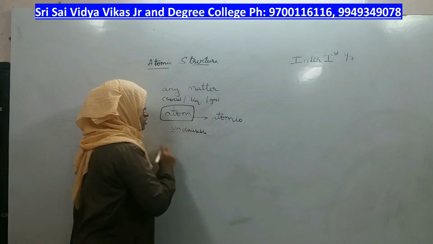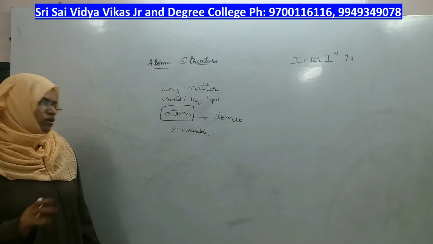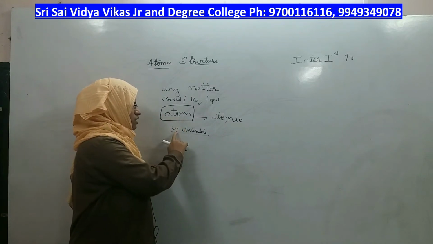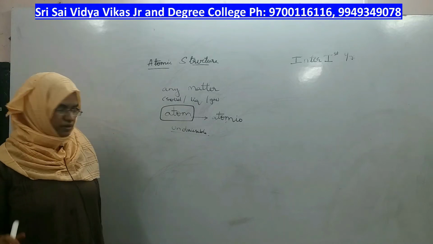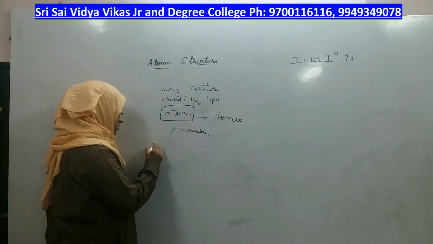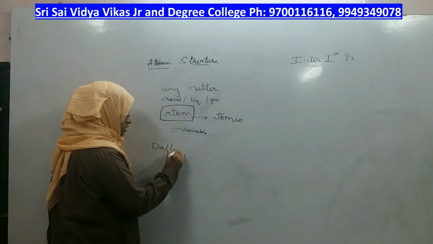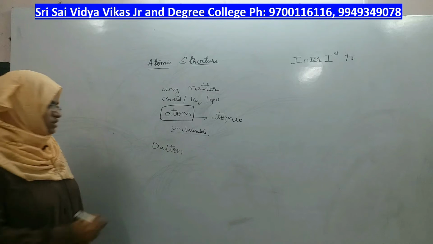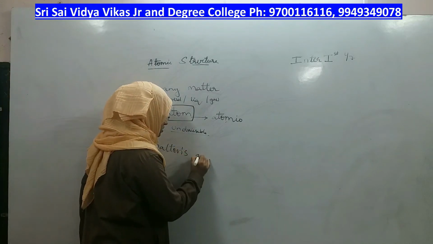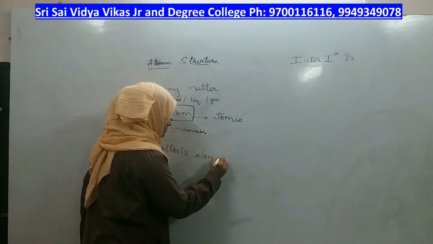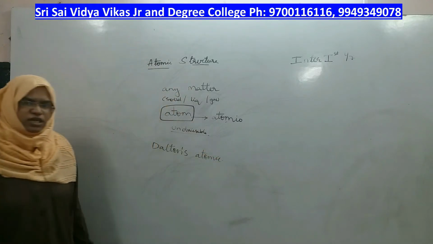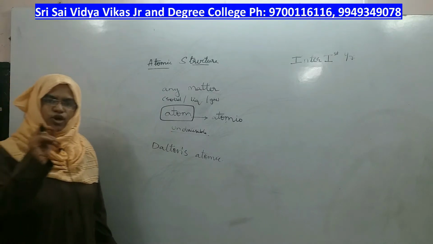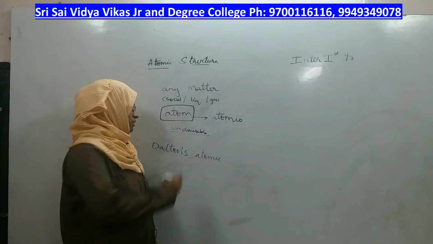This was the observation of scientists till the 19th century. Everyone used to believe that you can break down everything except the atom, therefore it is an indivisible particle of matter. But a remarkable proposal was made by Dalton, which is called Dalton's atomic theory. What he proposed was that the atom can be divisible and it has smaller particles called subatomic particles.